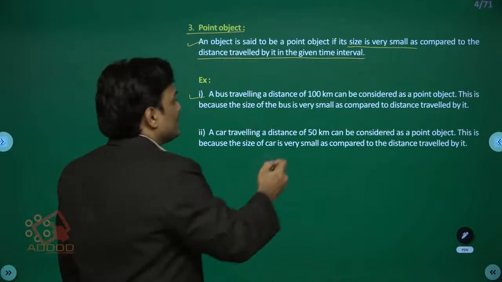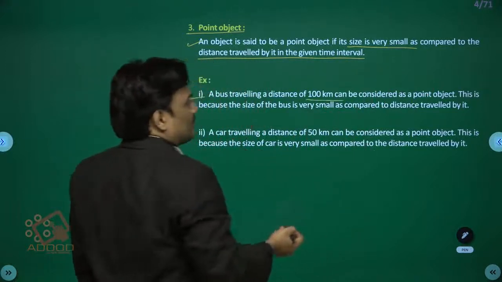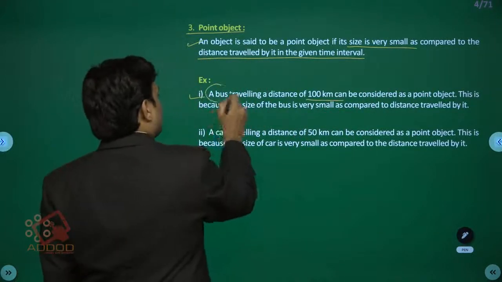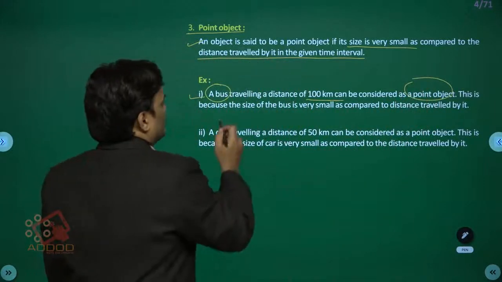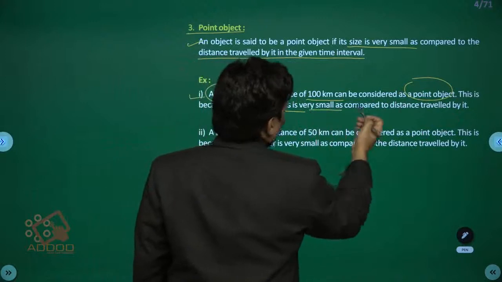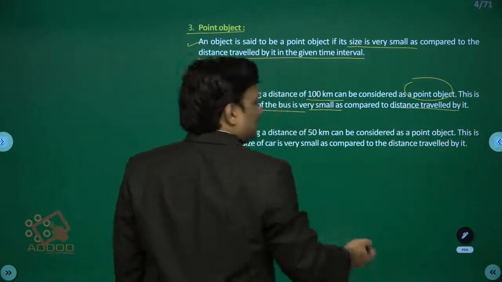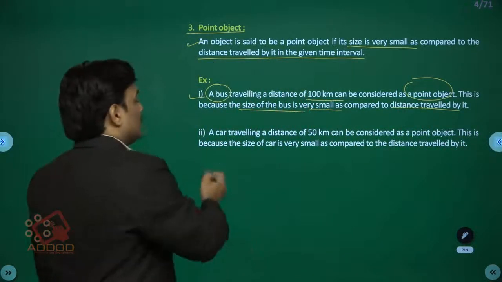A bus traveling a distance of 100 km can be considered as a point object. What is the reason? This is because the size of the bus is very small as compared to the distance traveled by it.